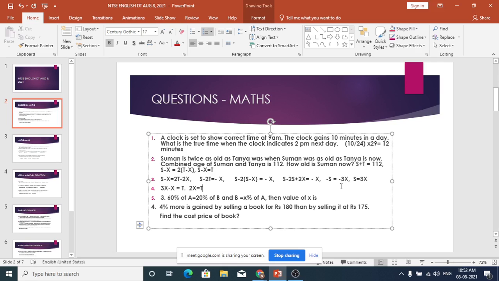So T is equal to 2x, correct. S equal to how much? S equal to 3x. So you put it in the first equation, that S equal to 3x and T is equal to 2x. Sir, x is equal to 22.4. Wait, I think then we are wrong. It cannot become 22.4. Divided by 5 we are getting 22.4. I think somewhere we have made a mistake. What the mistake is, I do not know.